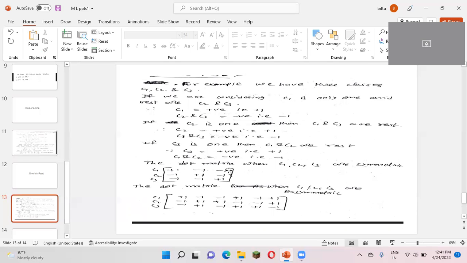Next, I am importing the last column from the symmetric matrix, -1, -1, +1, and I will get this column based on the prior column by just changing the signs of the values: +1, +1, -1. These are the symmetric and asymmetric matrices obtained from the values obtained for C1, C2 and C3 above. So in the concept of handling more than two classes, we use two methods, one versus one and one versus rest, and we construct both symmetric and asymmetric matrices in the way I have explained.